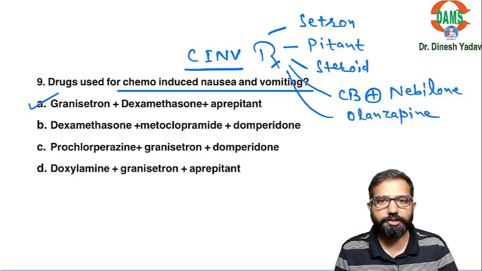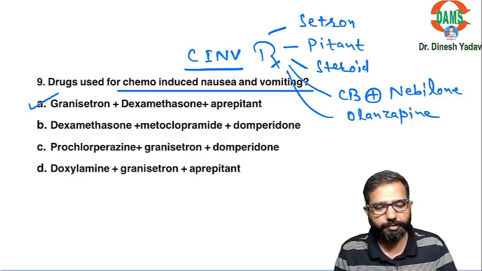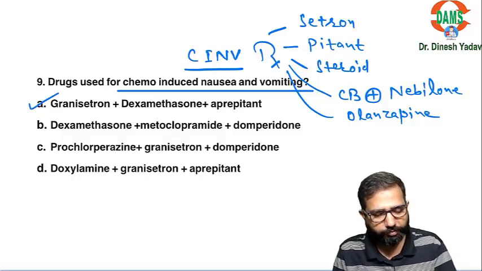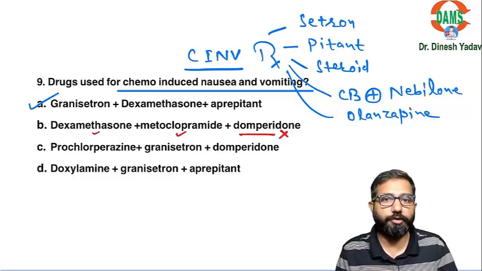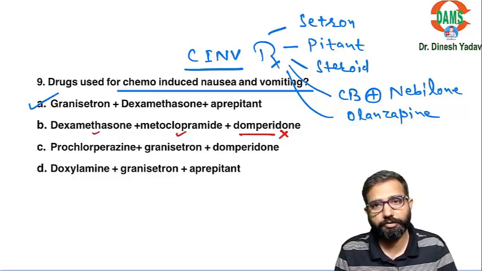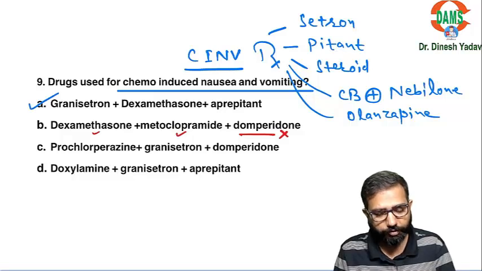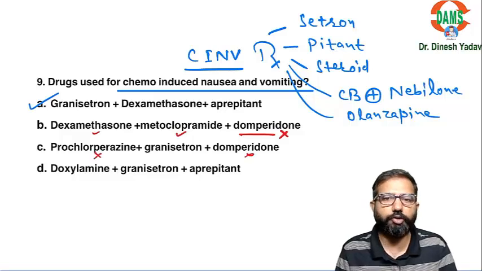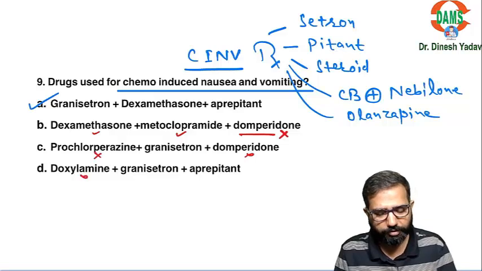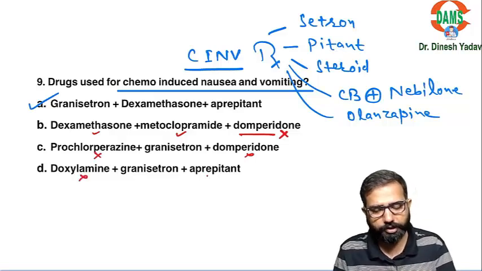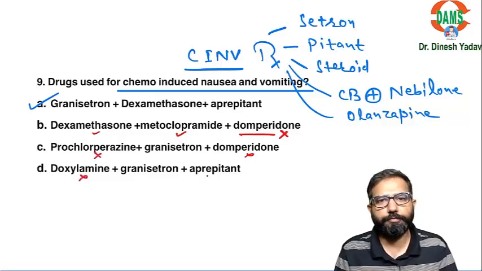So you can see this is the option which is best. These are not the preferred options. Domperidone is not a preferred option. Even metoclopramide can be used, dexamethasone can be used, but domperidone is not preferred. And in this regimen there is no setron, no pitant. Doxylamine, no. So that's why the first option is the correct option.